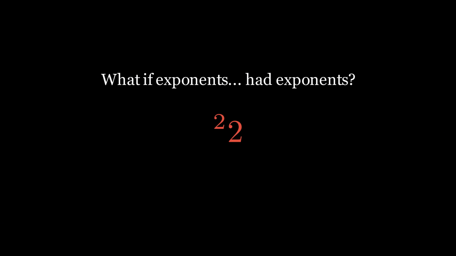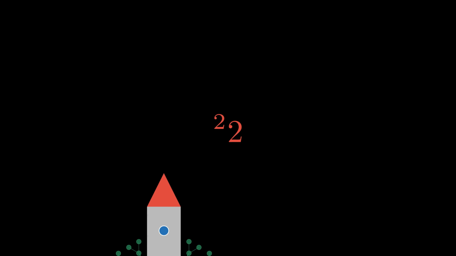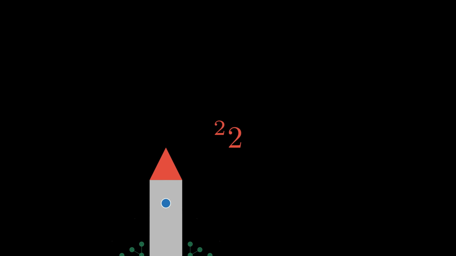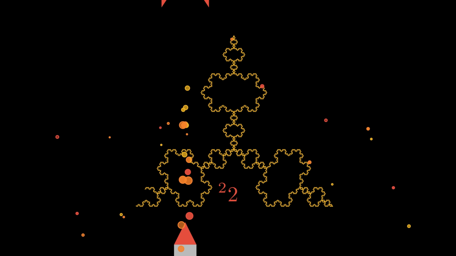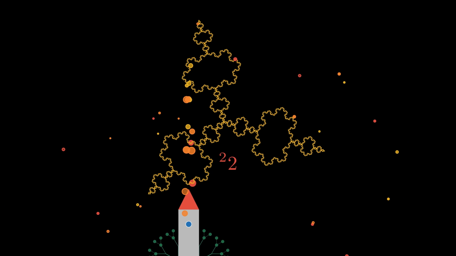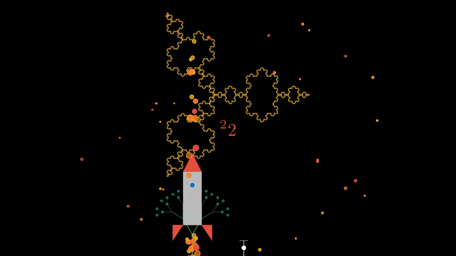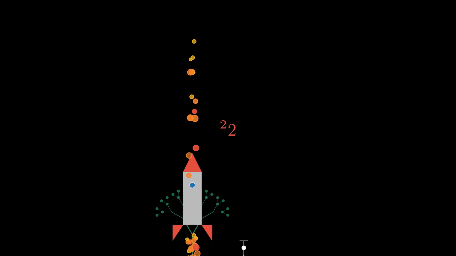Addition is like a simple walk in the park. Multiplication lets us cover more ground, like jogging past a growing tree. Exponentiation is a launch into another dimension entirely, a blast-off that leaves the familiar world behind. But the operation beyond that is an explosion of complexity, a fractal universe unfolding from a simple rule.